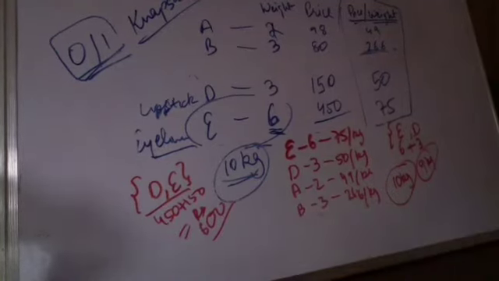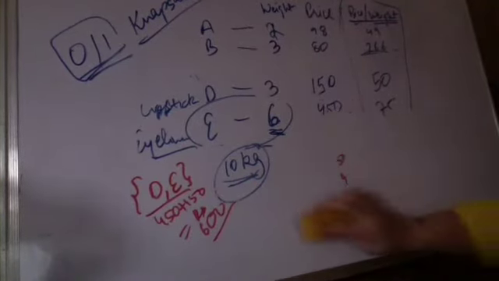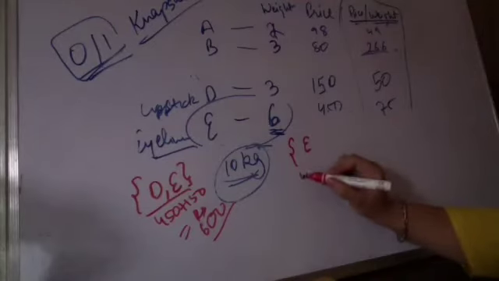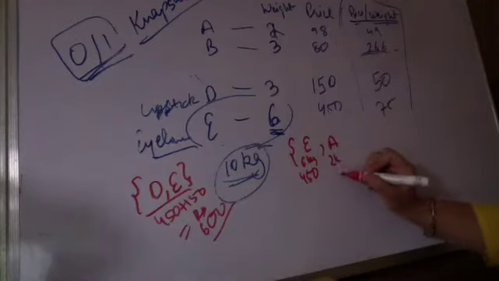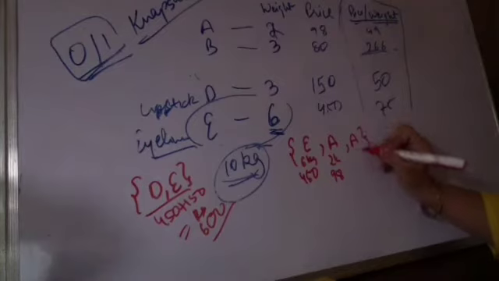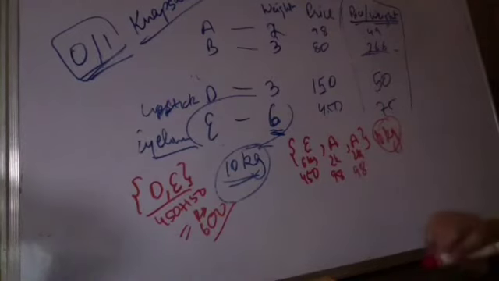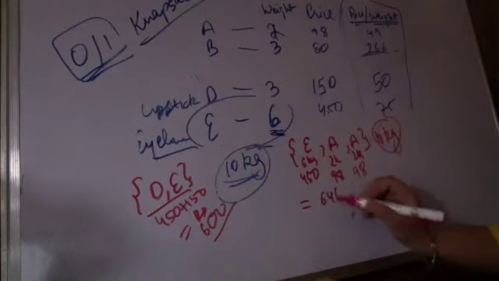If I pick item E, which is 450 rupees and 6 kgs, and then item A, which is 98 rupees for 2 kgs, and again item A, because I still had a capacity of 10 kg, and this again gives me 98 rupees, the total profit that I'm going to earn using this approach comes out to be 646 rupees.